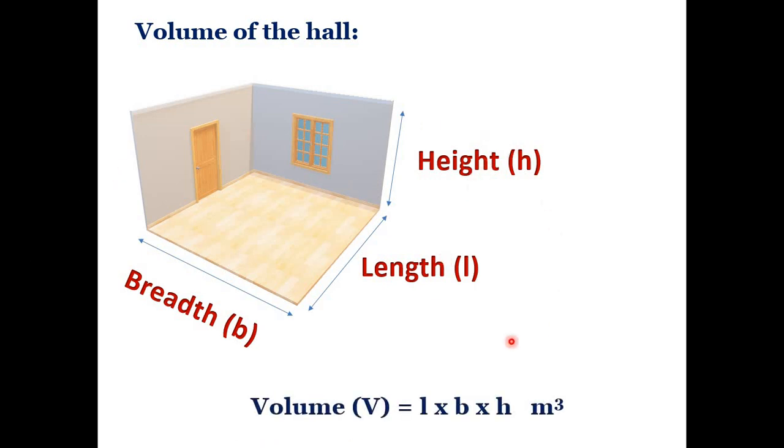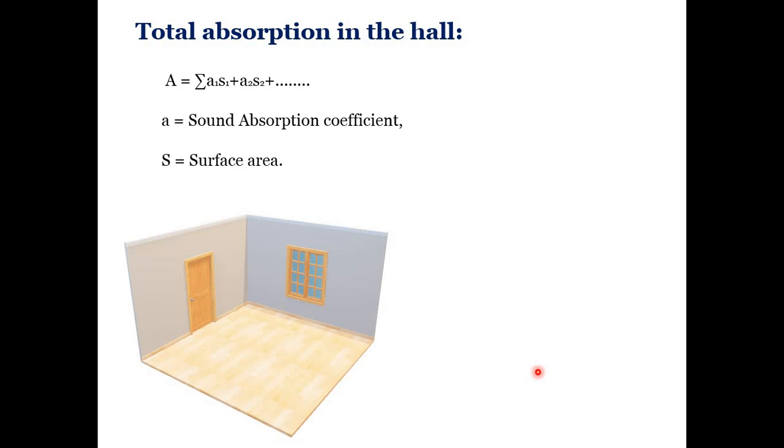By taking all those three values, you can get the volume, that is L, B, H in multiplication. It will give you volume and its unit will be meter cube. Next, whatever V you get after calculation will satisfy the numerator of Sabine's formula, because the formula is T equal to 0.161 V upon A. So by calculating LBH, you can get the numerator value.